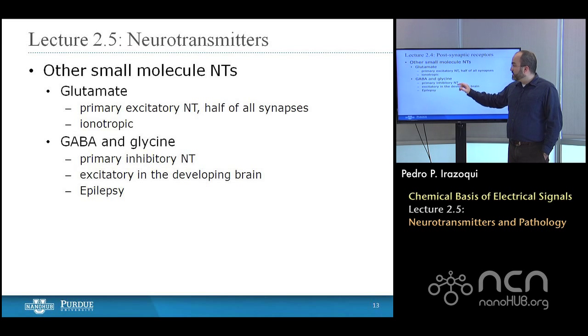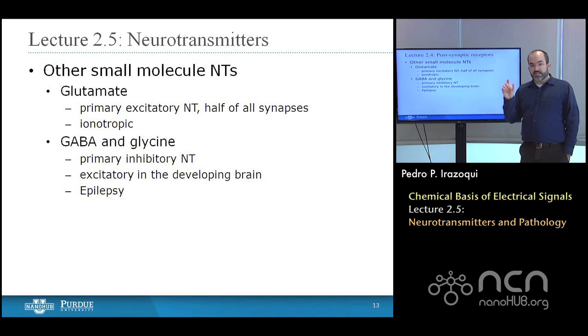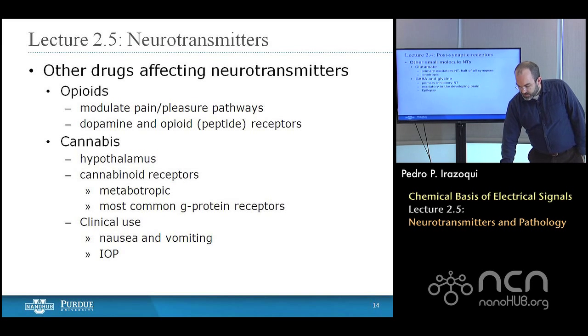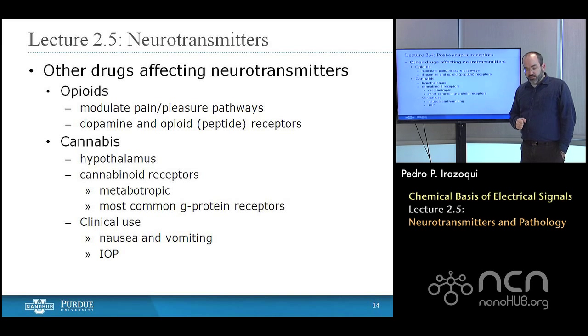One interesting note is that GABA is actually an excitatory neurotransmitter in the developing brain. So it's an inhibitory neurotransmitter in your brain and mine. But when the two of us were embryos, it acted as an excitatory neurotransmitter promoting growth of neurons. So it changes its function over lifetime.